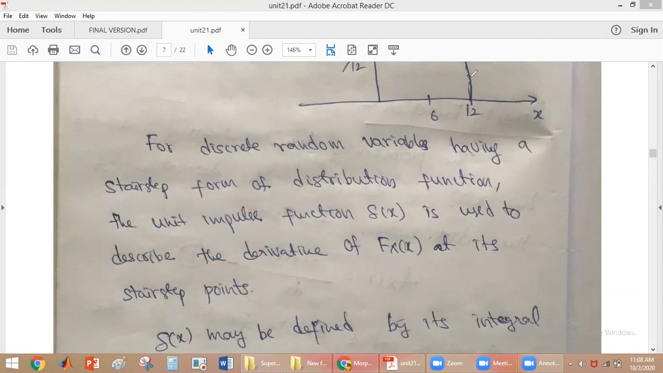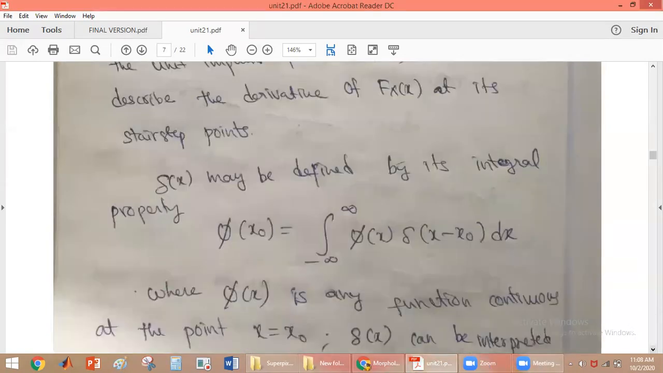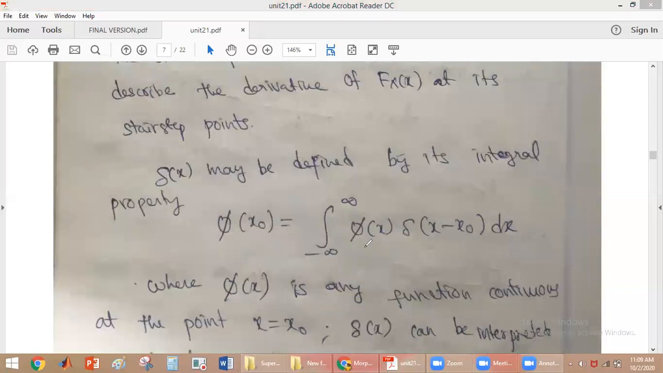We also know the properties of impulse signals. From the properties of the impulse signal, if you want to find a function value at x equal to x0, we use this equation: the integral from minus infinity to plus infinity of phi(x) delta(x minus x0) dx gives the function value at x equal to x0, because delta(x minus x0) has value 1 only at x equal to x0. So this integral gives the value of the function phi at x equal to x0.